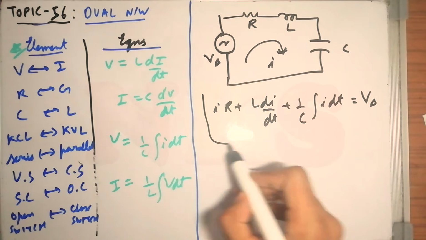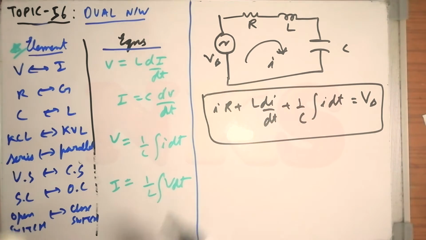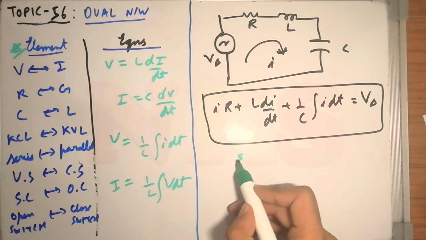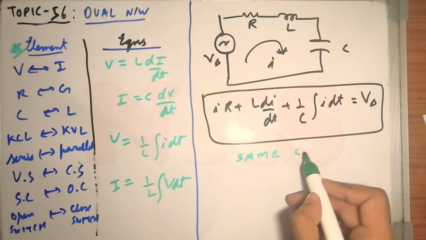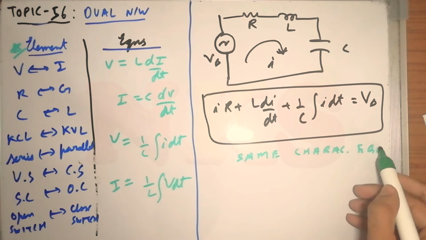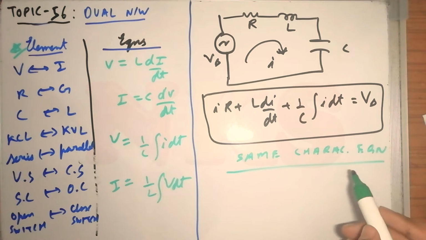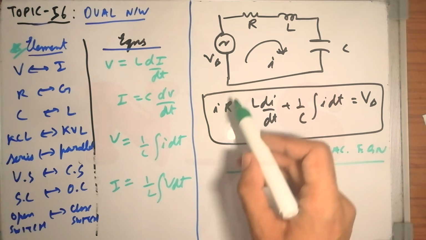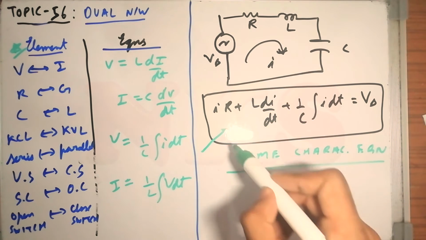Now let me once again repeat the definition of dual network, and then I will draw the dual of this network, and then you will understand. What I said is that two circuits are said to be dual of each other if they are described by the same characterizing equation. What is this characterizing equation? The equation that describes the network or circuit. So for this circuit, the characterizing equation is this.